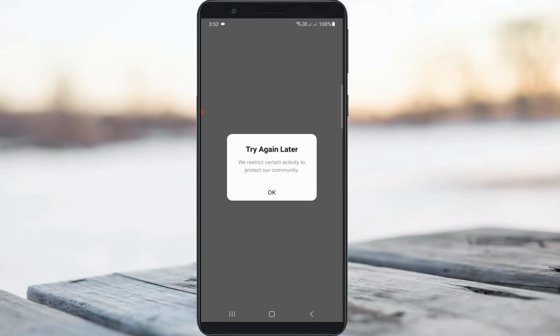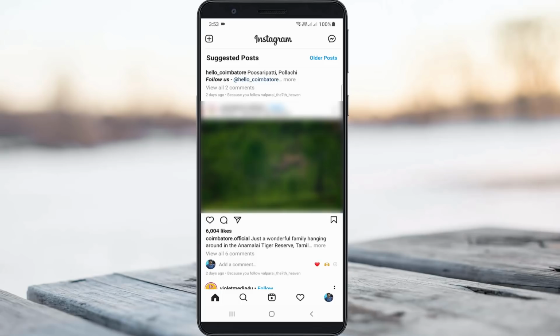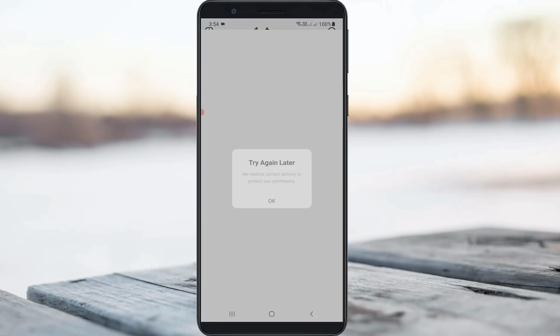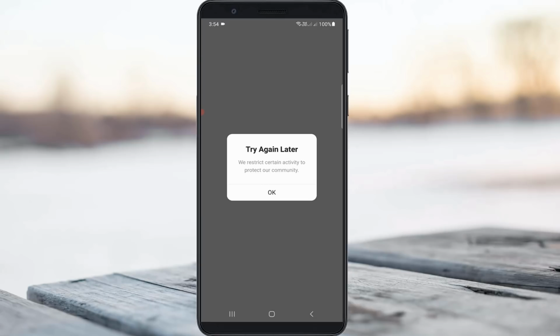So before going to our tutorial, first of all, why does this error occur? In my point of view, this is not an error, which means this is a type of warning message sent from the Instagram team. For example, if you try to like or comment on multiple posts at a time, they will block your Instagram account for a few days. During this time period, you won't be able to like or comment on any Instagram post, and the one and only way to fix this problem is to request to reactivate your Instagram profile.